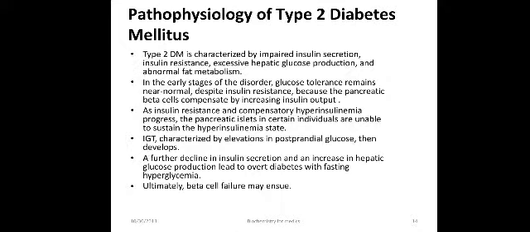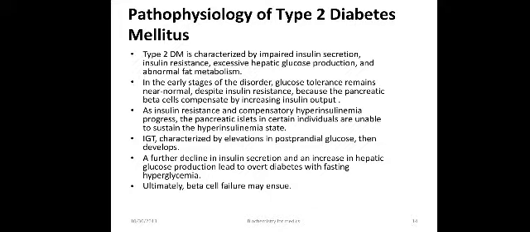Coming to the pathophysiology of type 2 diabetes mellitus, it is characterized by impaired insulin secretion, insulin resistance, excessive hepatic glucose production, and abnormal fat metabolism. In the early stage of the disorder, glucose tolerance remains near normal despite insulin resistance because the pancreatic beta cell compensates by increasing insulin output.